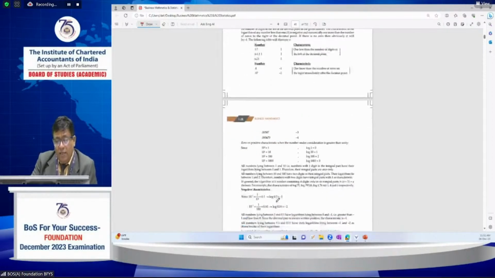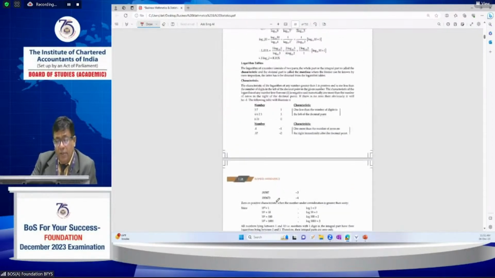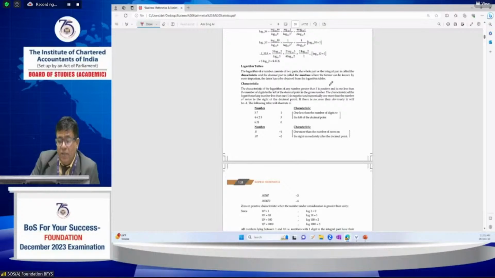Further, regarding logarithmic tables, just some definitions. A logarithm consists of two parts. One part is the integral part and the other is the decimal part. The decimal part is called the mantissa, whereas the former part, which can be seen by inspection, is called the characteristic. The integral part is the characteristic and the decimal part is the mantissa, which is to be seen from the logarithmic tables.